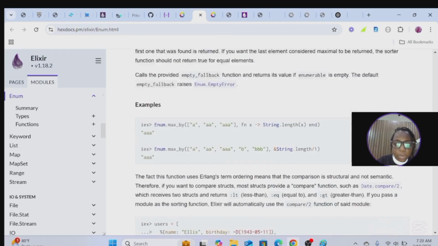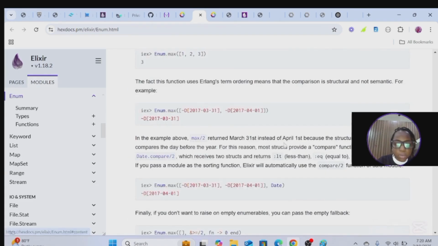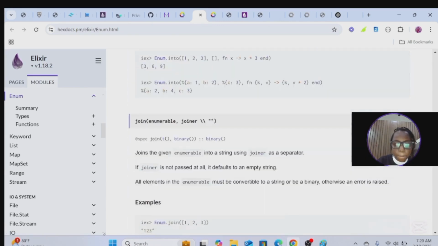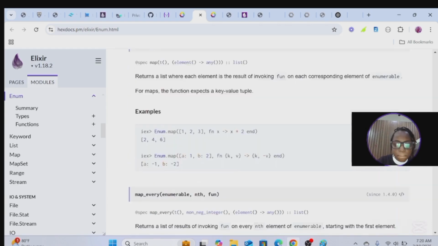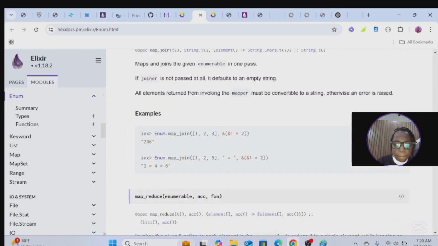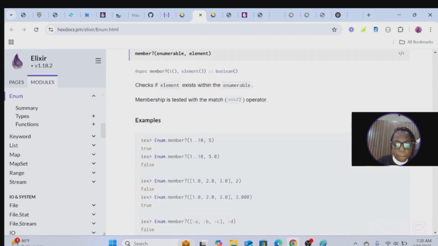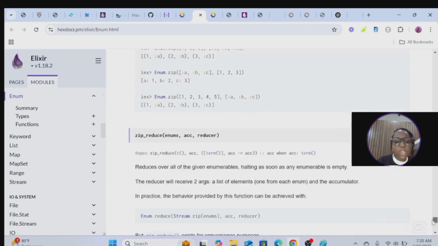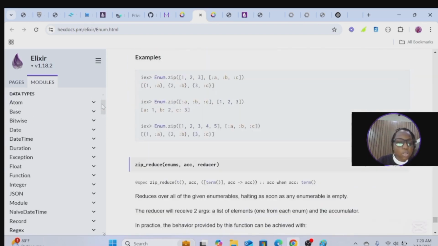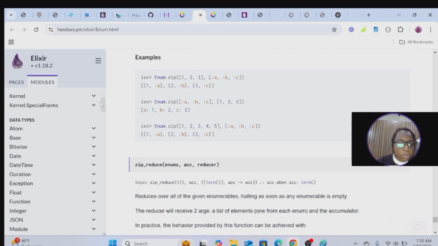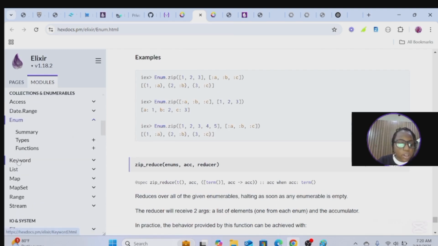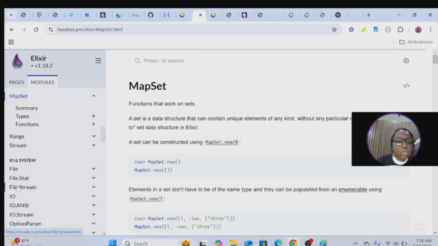So we'll remember examples. I have various examples over there too, so you can play around with them. We've talked about keyword, we have talked about list. So we're going to go to MapSets.